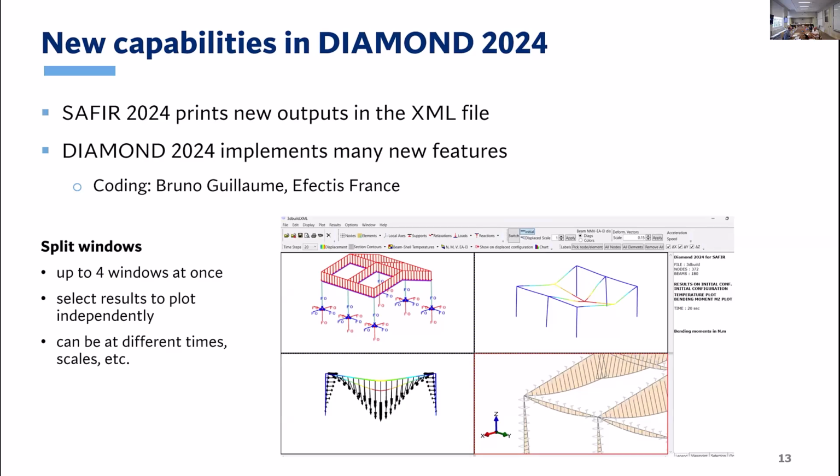So the next SAFIR will incorporate computation and printing of more outputs that will be readable by the next Diamond, which will be released together with SAFIR 2024. And here on this slide, you see just a preview of lots of new features. It will be possible to have a split window in Diamond where you can plot results on the same structure, but different types of results independently at different time steps and so on. And some of these results, you may wonder what they are because they were not in previous versions. So I'm going to go over them one by one.